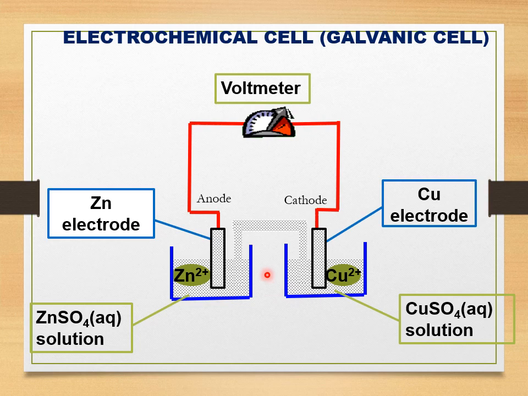Yeah, that is the salt bridge. We will see the function of a salt bridge later. And here is your complete circuit of the voltaic cell.